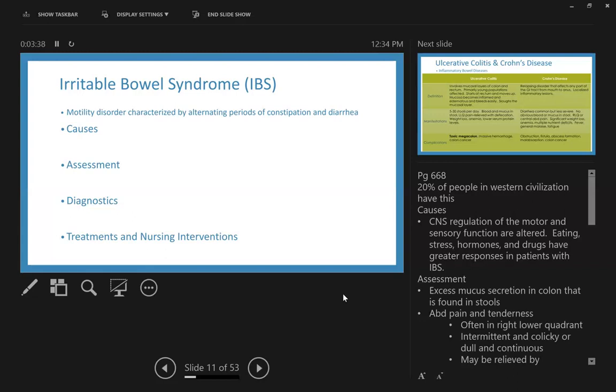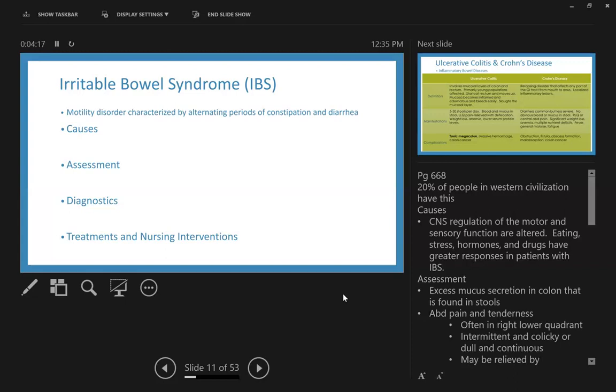Assessment: they can see excessive mucus secretion in the colon and in stools. Abdominal pain and tenderness, often in the lower right corner, with intermittent, dull, or continuous pain. May be relieved by defecation. They'll have irregular abdominal bloating and flatulence, some nausea and vomiting. Here's the key one: frequent changes in the consistency of stool. So they may go from very loose stools to constipation to very loose stools to constipation. Like, it's very hard to get to a regular. So straining, urgency, and sensation of incomplete evacuation is also common.